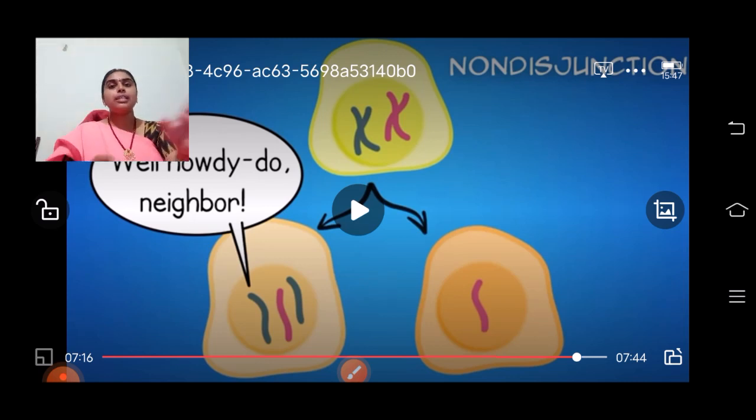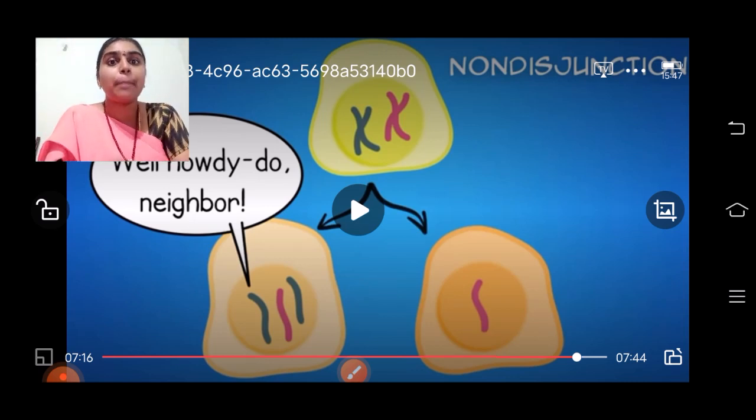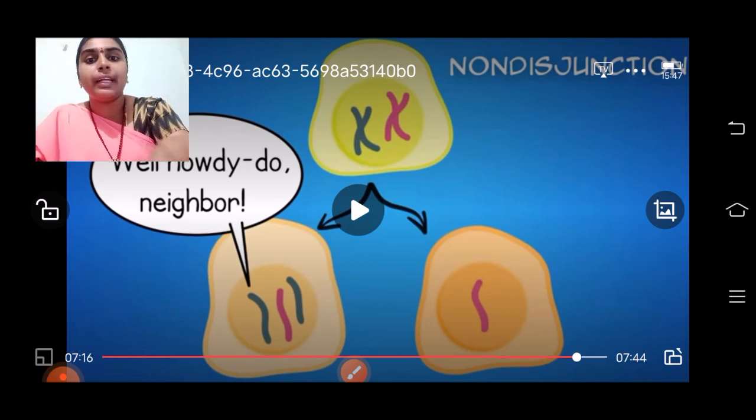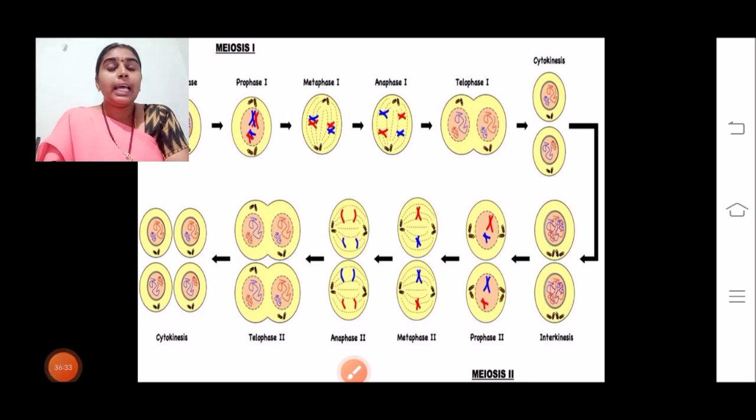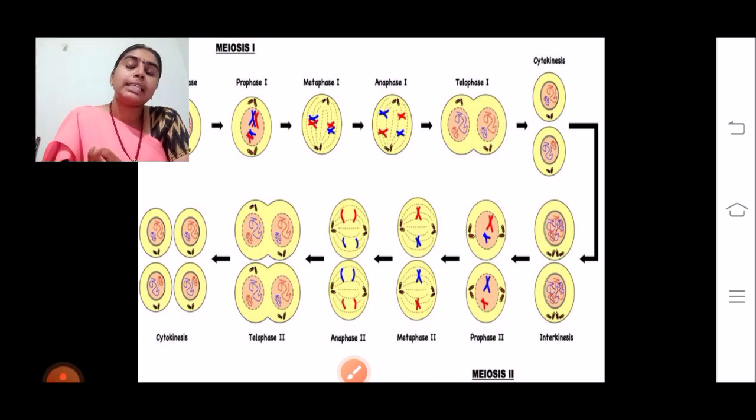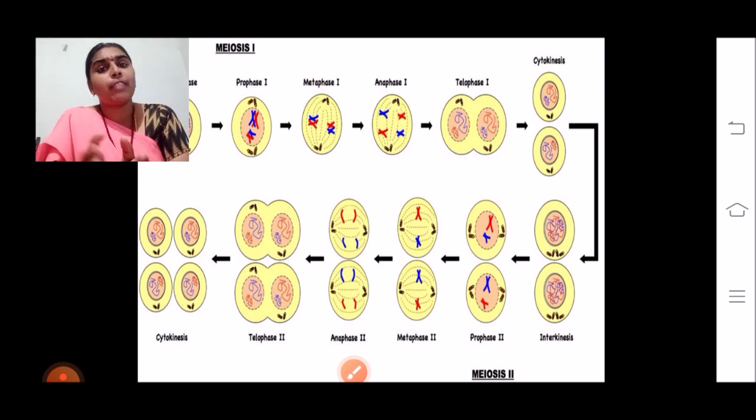So this is how meiosis is very important. This meiosis procedure is very important in sexually reproducing organisms to maintain the constant number of chromosomes, that is, parents having 46 and the offspring also having 46, with half the set coming from the father and half from the mother.